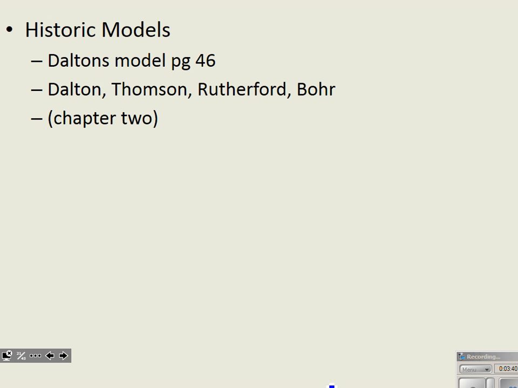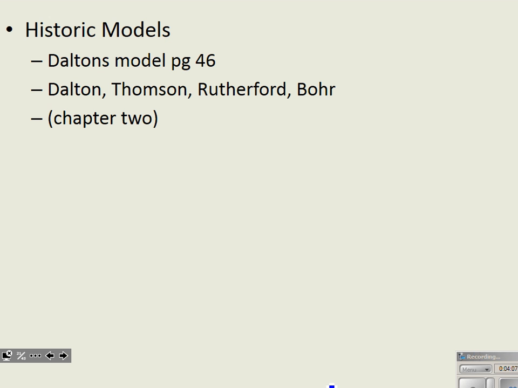So your historic models, please remember the Fab Four of atomic theory: Dalton, Thomson, Rutherford, and Bohr. Dalton was that first person who came along and talked about atoms at all. And Thomson, Rutherford, and Bohr. I love that Rutherford was actually Thomson's student, and that Rutherford set out to prove Thomson, his mentor, correct, and then proved him wrong.